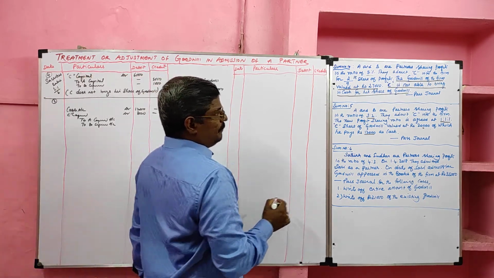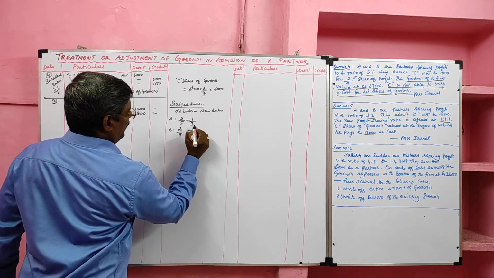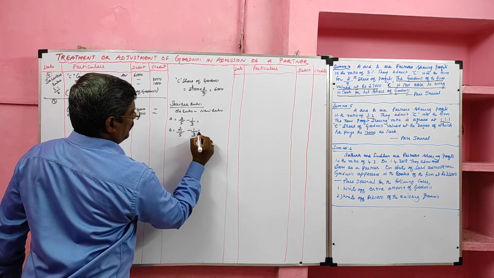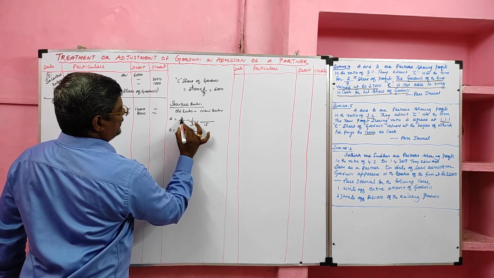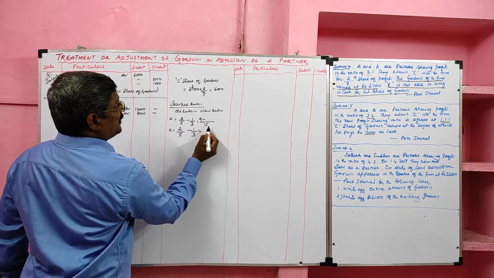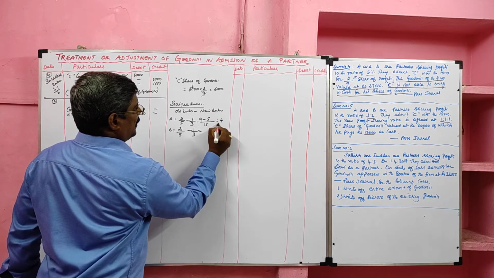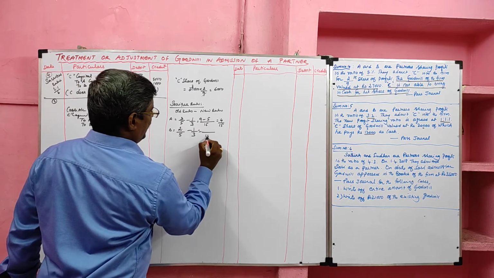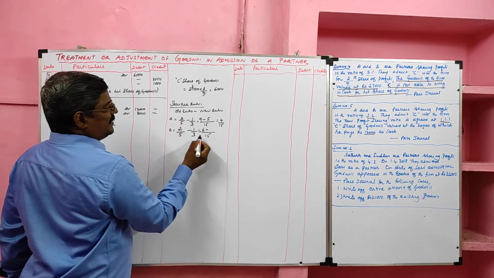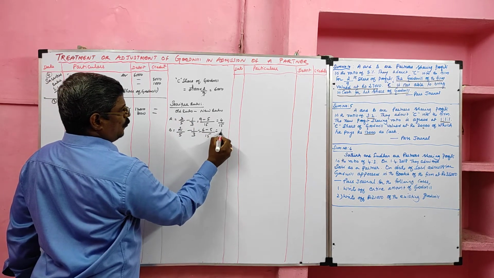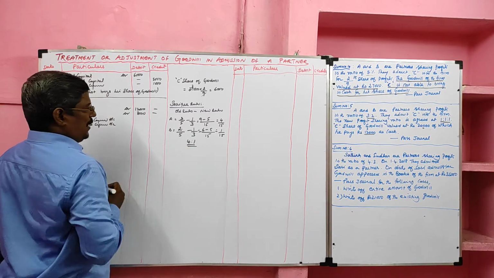New ratio 1:1:1, so new share 1/3, 1/3. Taking 15 as the common denominator: 15 divided by 5, 3 3s are 9, minus 15 divided by 3, 5 ones are 5, giving 4/15. For B: 15 divided by 5, 3 2s are 6, minus 5, giving 1/15. So the sacrifice ratio is 4:1.